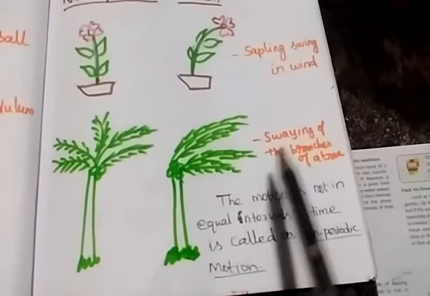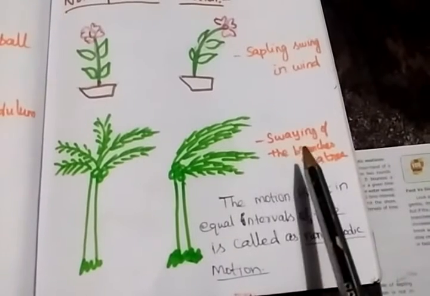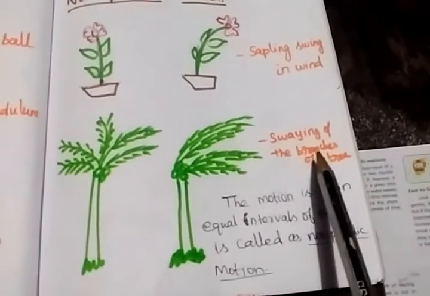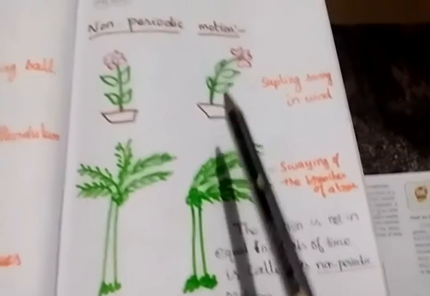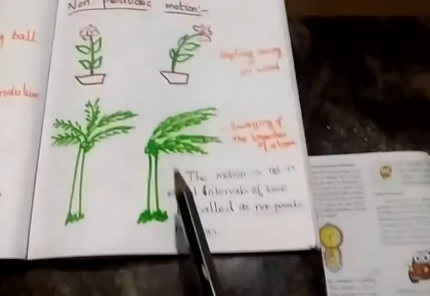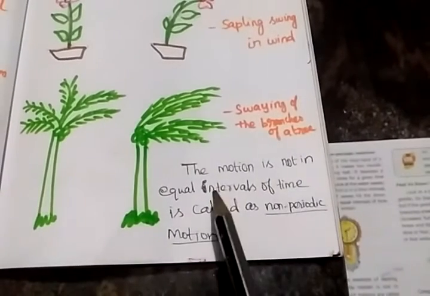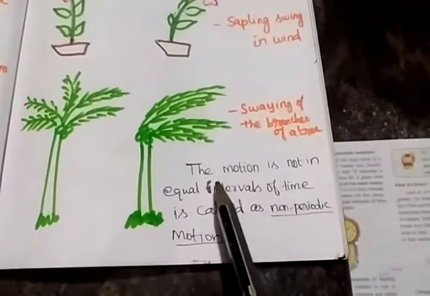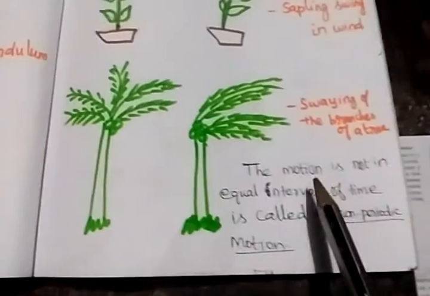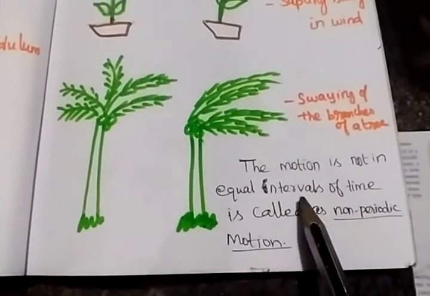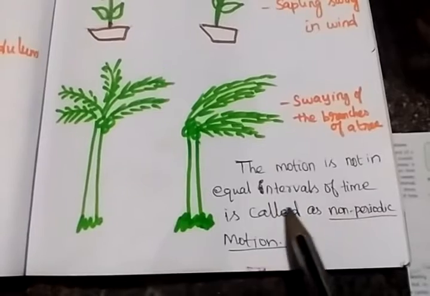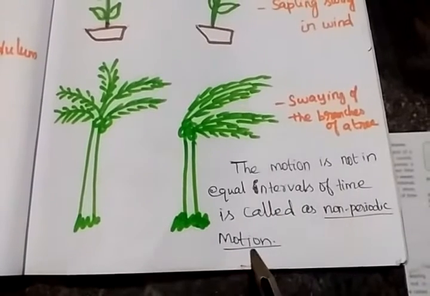Swaying, to move slowly from side to side. Students, from these examples we learn what? The motion is not in equal interval of time is called as non-periodic motion.